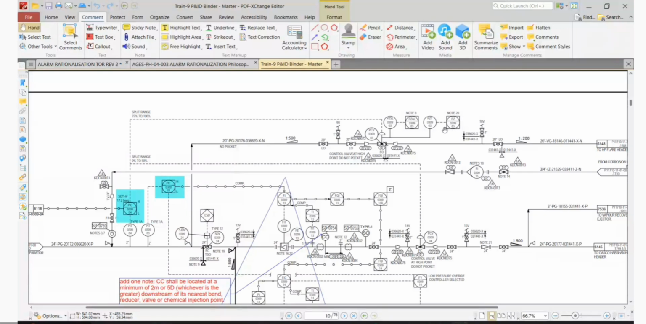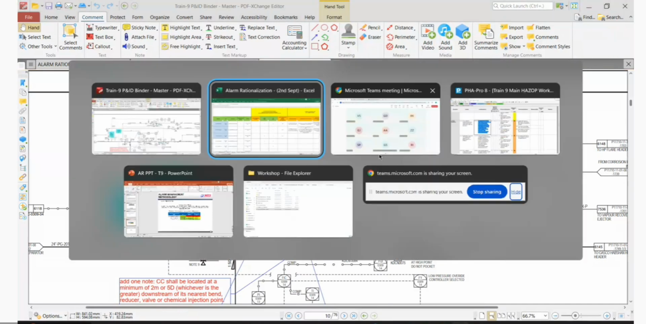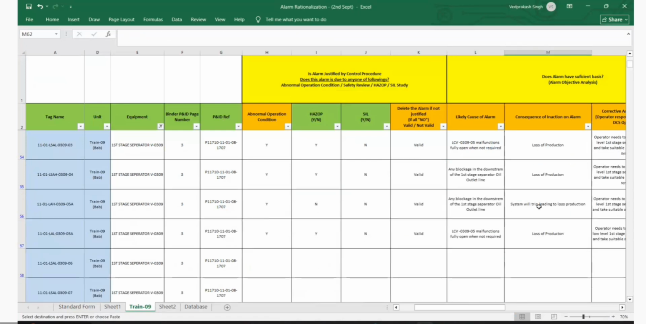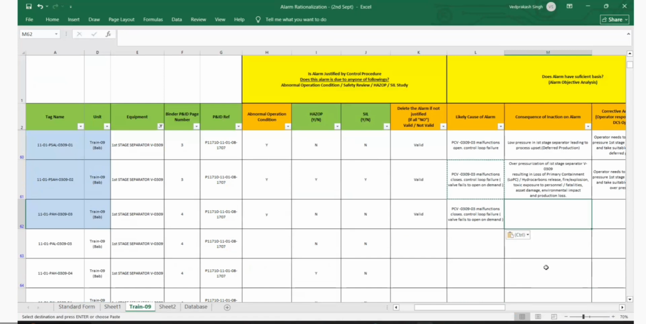So this will have a high alarm when your PCV 030903 is closed. Yeah, closed. It's supposed to be open on demand, but it is closed. Yeah. So I think this one, this one is the same thing. Yeah. Yep. So the consequence is trip. This will trip. Consequence will be it will be trip only.